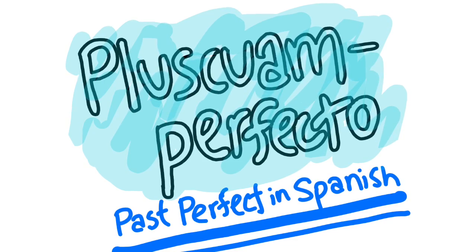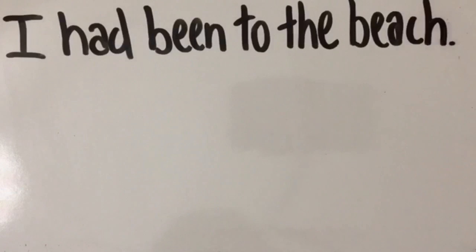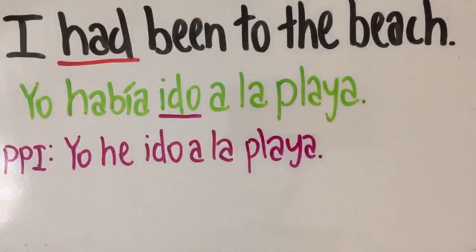So I'll start with a simple sentence in English so you can get a feel for this tense. I had been to the beach. The key word here is had. Anytime you see a sentence with had been or had gone or any verb after had, you're going to use the pluscuam. So in this sentence, the way you say it in Spanish is yo había ido a la playa. Notice that ido is the same form as in present perfect, which would be yo he ido a la playa.